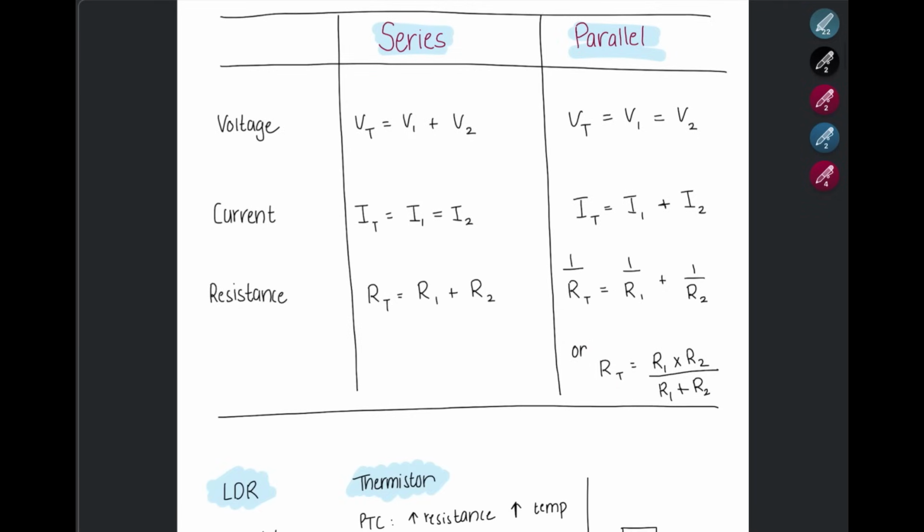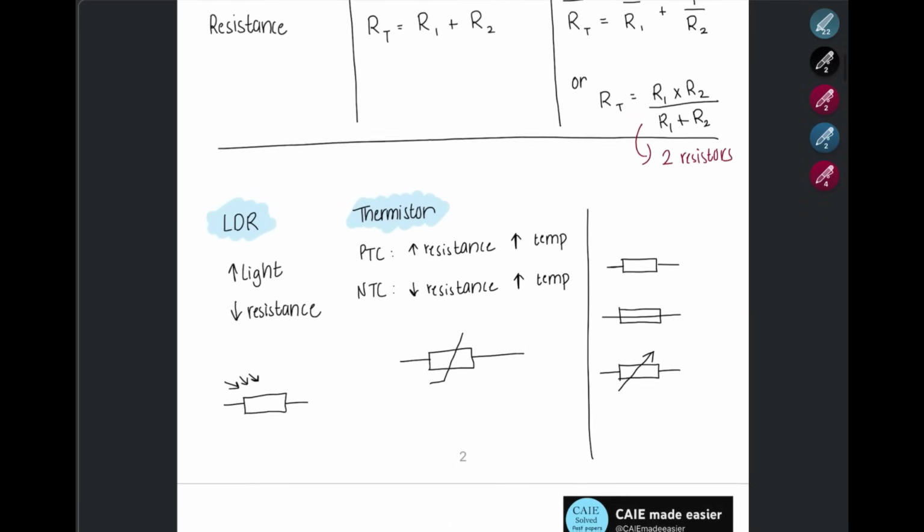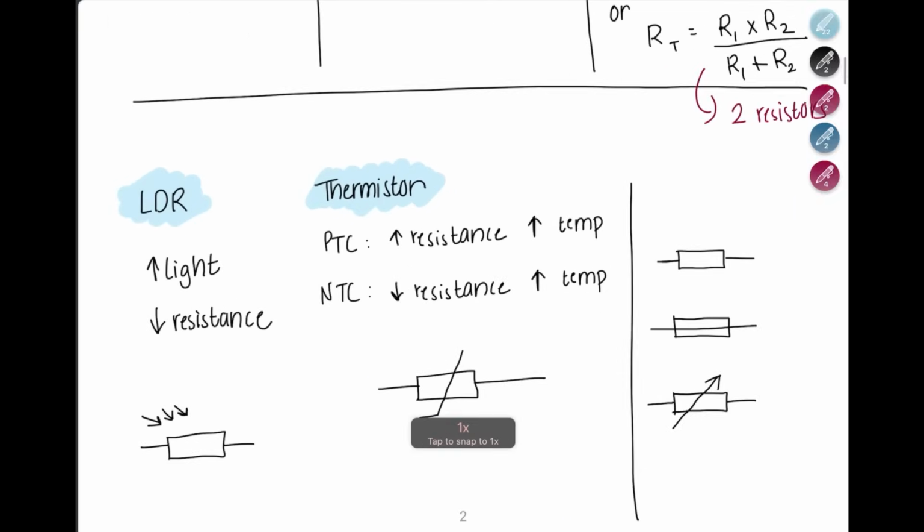Otherwise, sometimes if you only have two resistors, you can even apply this formula, R1 times R2 over R1 plus R2. But remember, this is only for two resistors. If you have three resistors or more, you have to use this equation. This would be plus 1 by R3 and so on. It just goes on.